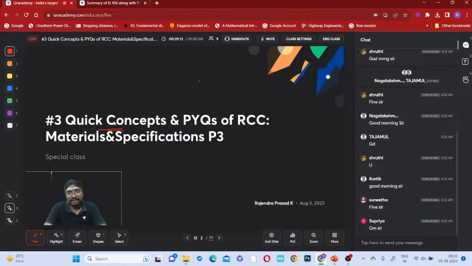Because this is very important, and after that the design part and all other parts will be very small topics only, right? This part only will take more time, the first chapter and second chapter will take more time actually, okay? This material specifications as well as that other part, only these two will take more time. Other parts will take less time only, so mostly within 15 to 20 days we can finish this, okay?